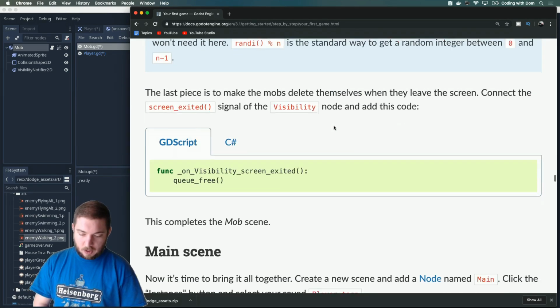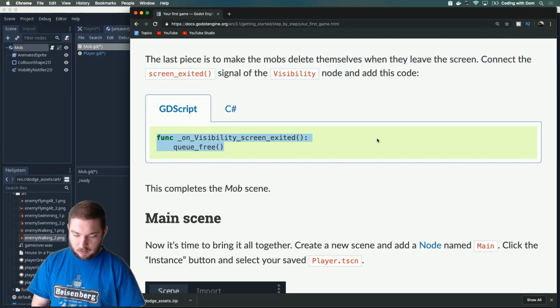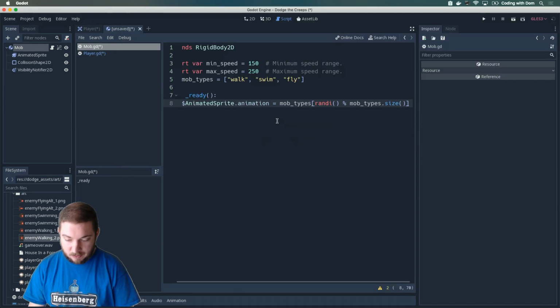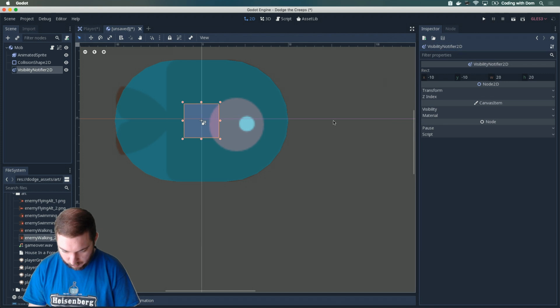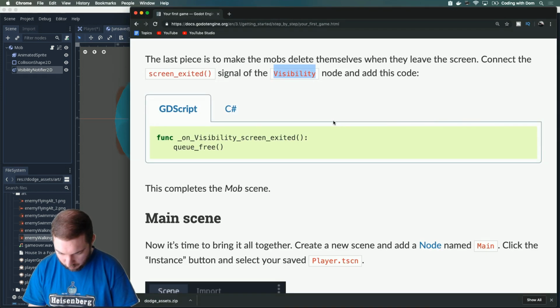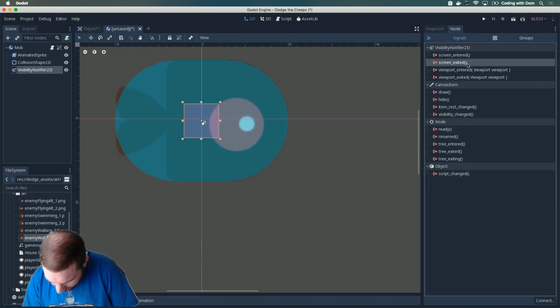Okay. The last piece is to make the mobs delete themselves when they leave the screen. Connect the screen exited signal of the visibility node. Oh, dude, this is going to be screen exited.